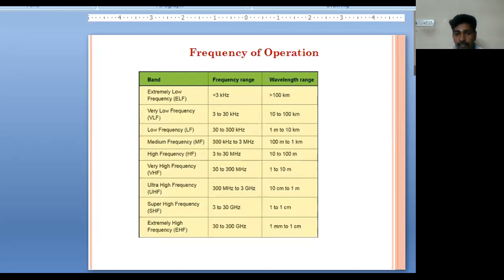If you go for high frequency range, 3 to 30 megahertz, and the wavelength range is 10 to 100 meter. If you go for very high frequency, then the frequency range is 30 to 300 megahertz, and the wavelength range will be 1 to 10 meter. If you go for ultra high frequency range, that is 300 megahertz to 3 gigahertz, and the wavelength range is 10 centimeter to 1 meter. When you go for super high frequency range, then the range will be 3 to 30 gigahertz, then the wavelength range will be 1 meter to 1 centimeter.